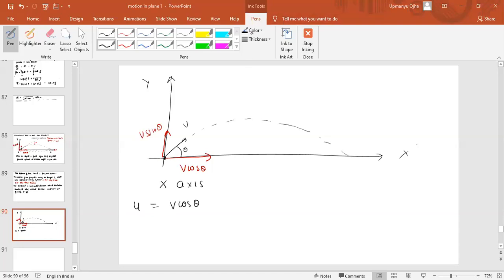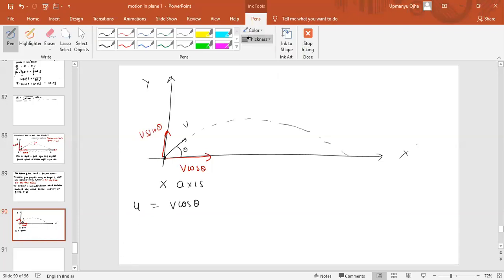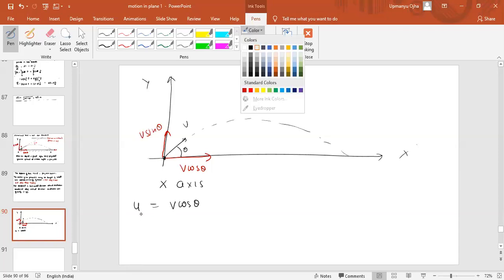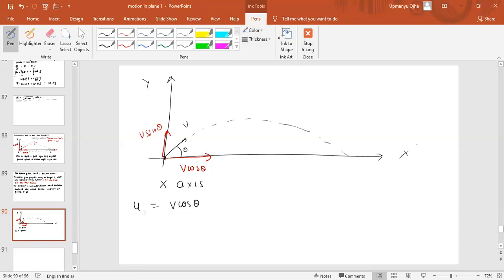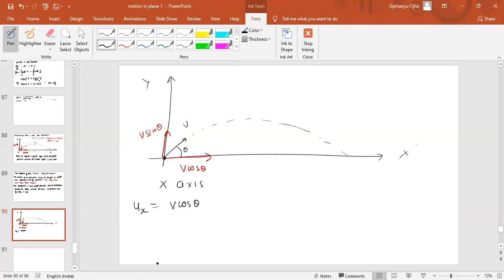We can write the initial velocity along the x-axis as ux. What is the acceleration along the x-axis? Can you tell me? 0. Very good. So this would be equal to 0.